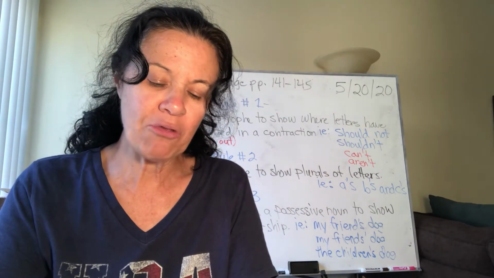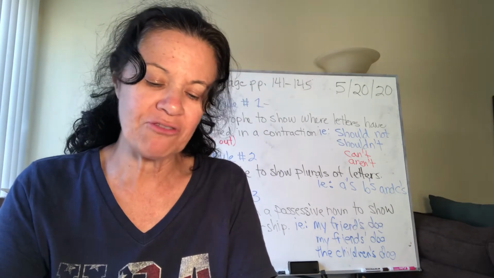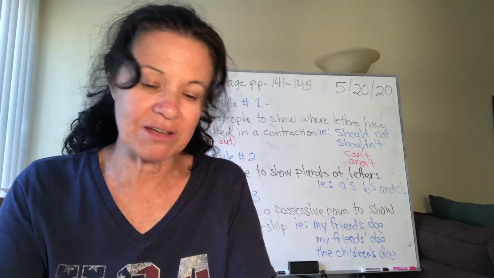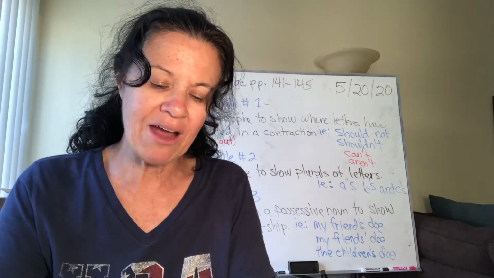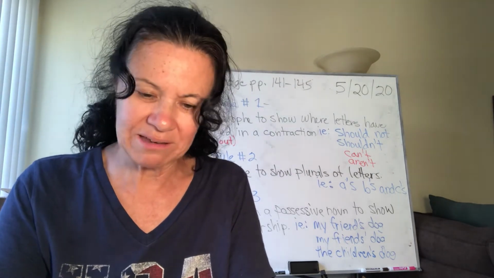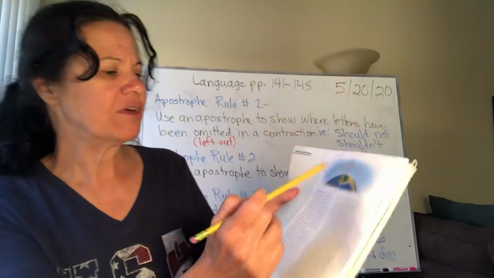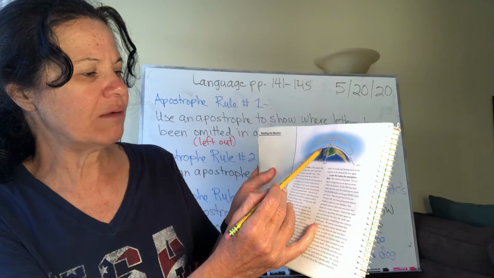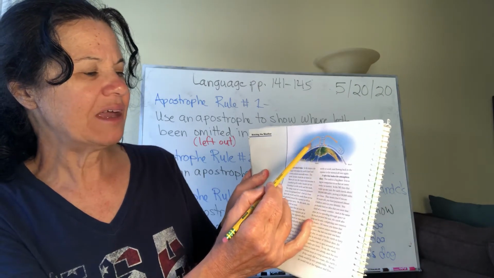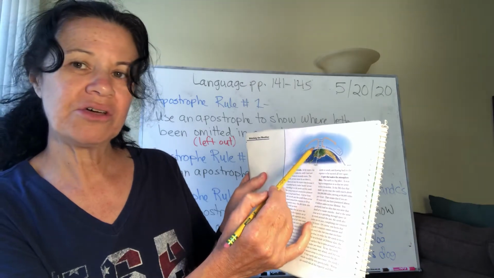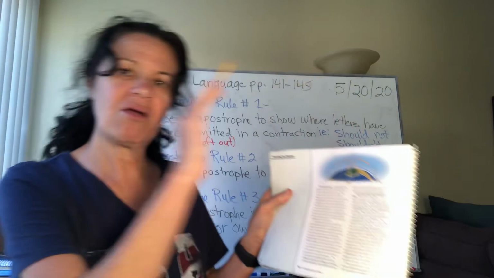Cool air from both the north and south flows across the ground toward the equator to fill in the low pressure area. We talked about it like the balloon. It's going to fill in that area. On the Earth, this flowing air is felt as wind. Okay? So look at the picture. You have your falling cool air. It meets with your rising warm air, and it has that cyclical event. That's air blowing. Okay? Air blowing.